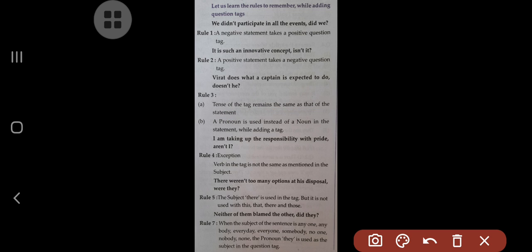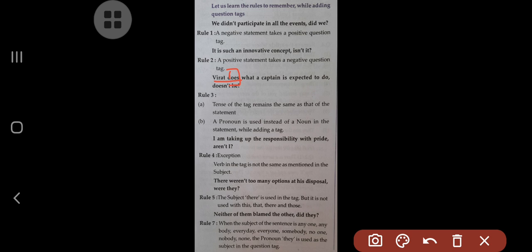So look at now, in this statement, Virat does what a captain is expected to do. In this sentence the simple present tense is being followed. As it is simple present tense, while adding the tag we have to follow the same tense, by considering the number and person of the subject, and use the appropriate helping verb.